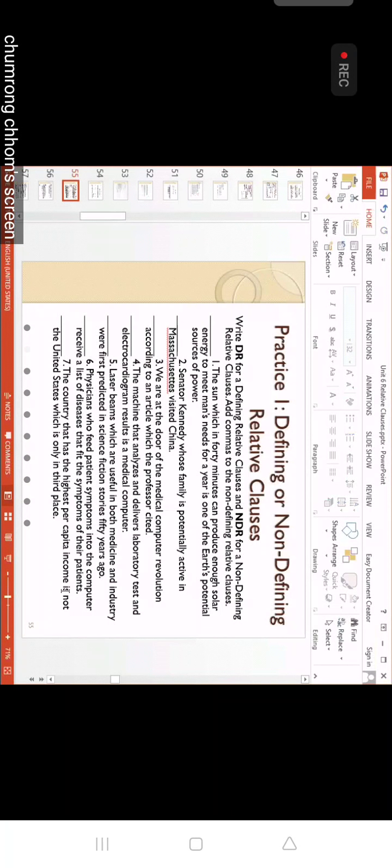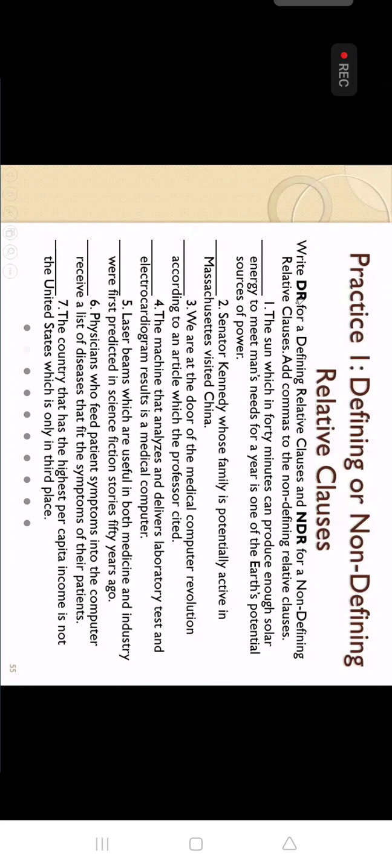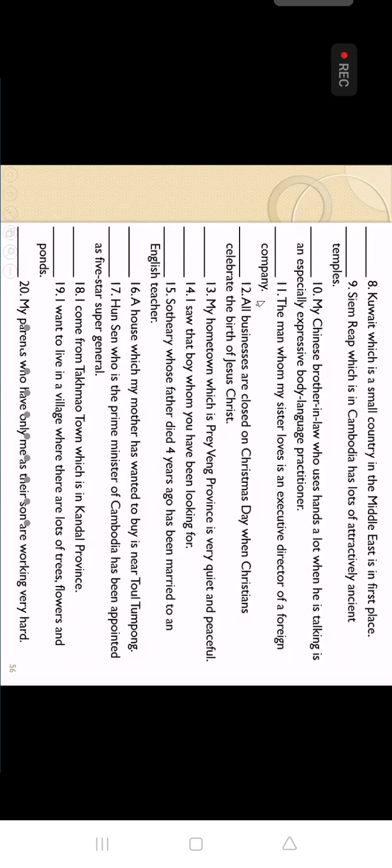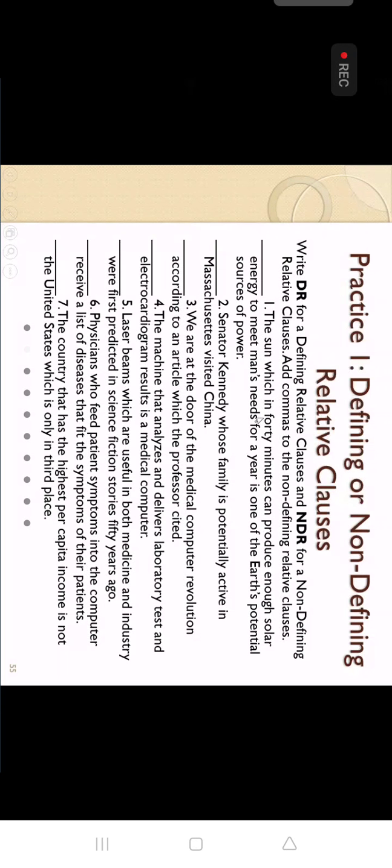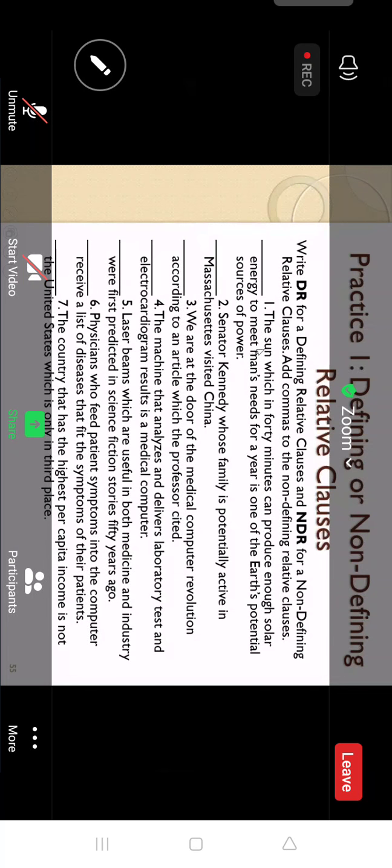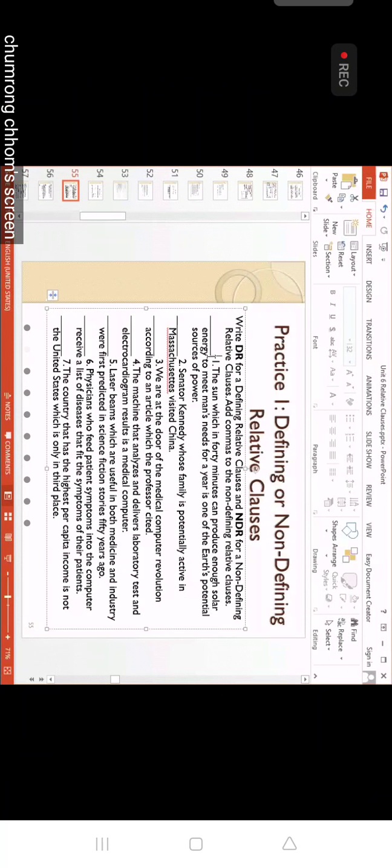Okay. Look at this one, buddy. This one, is it defining or non-defining? Number one: The sun in 40 minutes can produce enough solar energy to meet many for a year. So the sun here, is it defining or non-defining, buddy? Non-defining. Why non-defining? Because we have only one sun, only one name. So we know it so well already. That's why we call it non-defining.